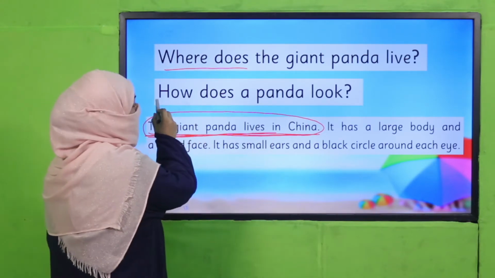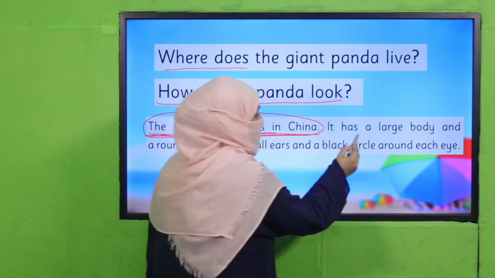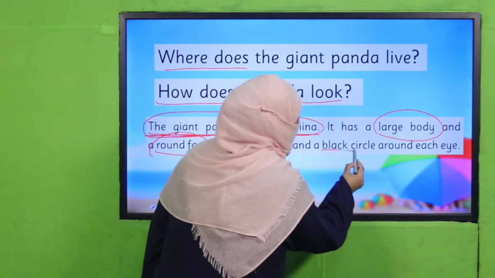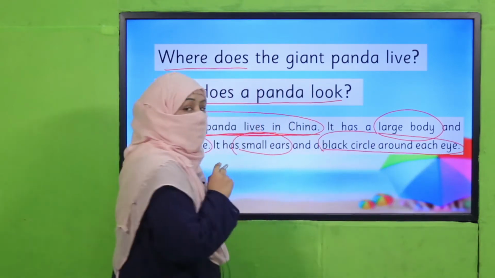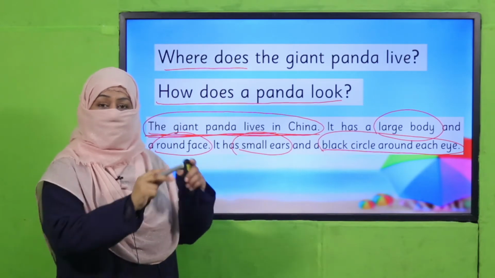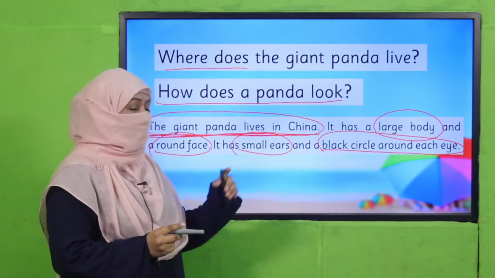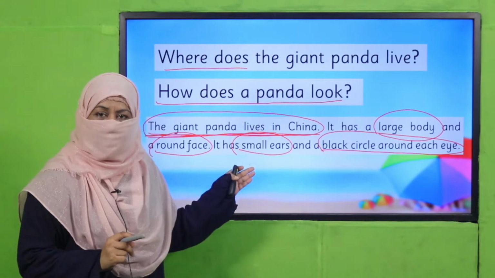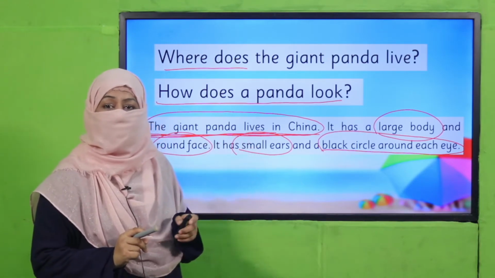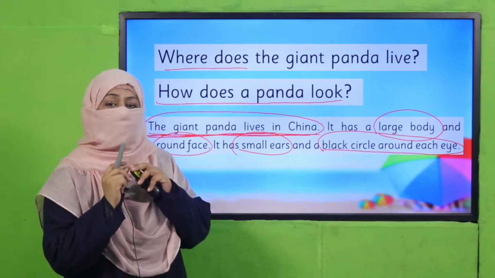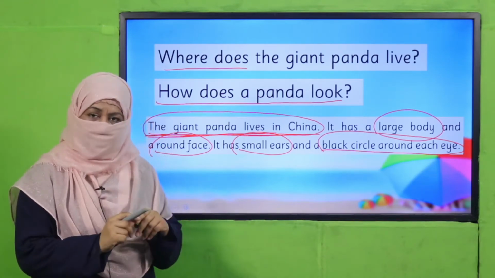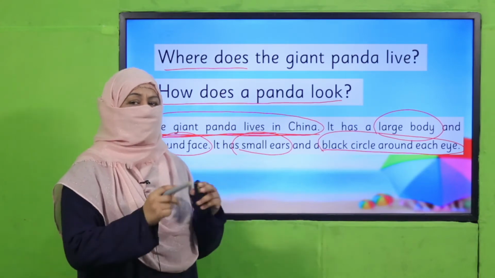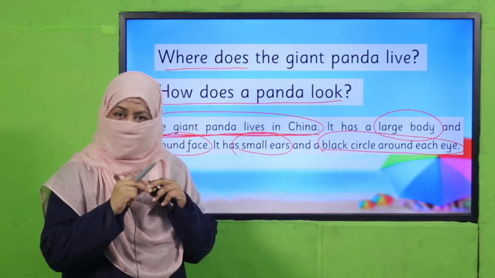The second question was, how does a panda look? It has a large body, a round face, small ears, black circle around each eye. What is this? This is also a fact. The appearance of panda, whatever is written, it's true and we cannot change it. So it is also a fact. So when you are reading text, this is how you can find out the factual information. And to find out factual information, first you will see, is it correct? Yes. And can we change it? No. So it is a fact, right? So these are two tips to find out the factual information from the text.